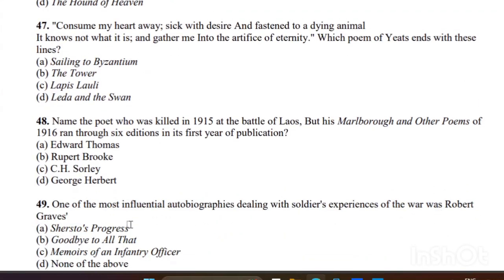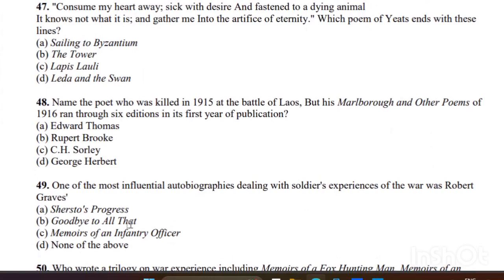47 and 48 and 49. Okay, so 47. "Consume my heart away, sick with desire and fastened to a dying animal that knows not what it is, and gather me into the artifice of eternity." Which one of its poems ends with these lines? So the right answer is A, Sailing to Byzantium.